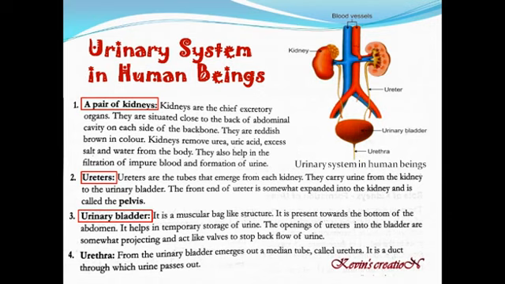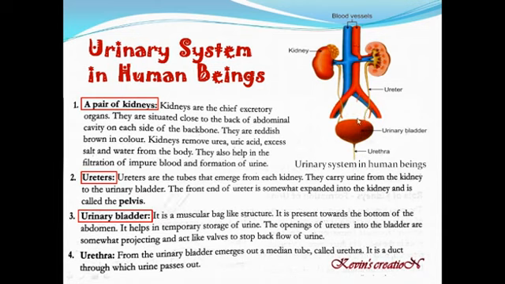The openings of ureters into the bladder are somewhat projecting and act like valves to stop backflow of urine. So these two ureters go and open in the urinary bladder. Here they have something like a valve, so that whatever urine gets collected here will not go back to the kidneys.